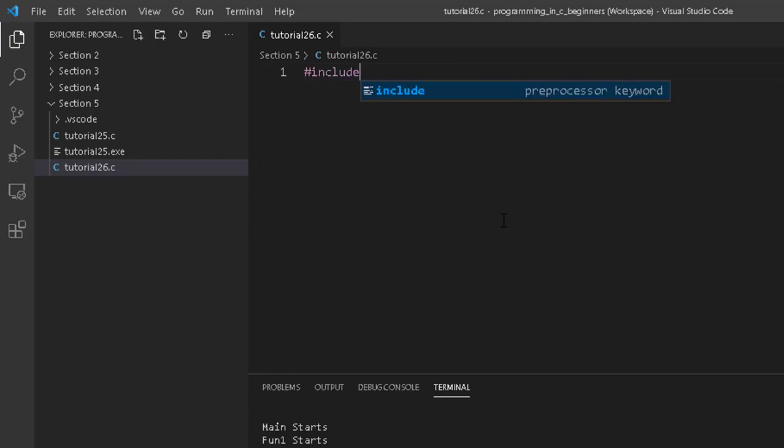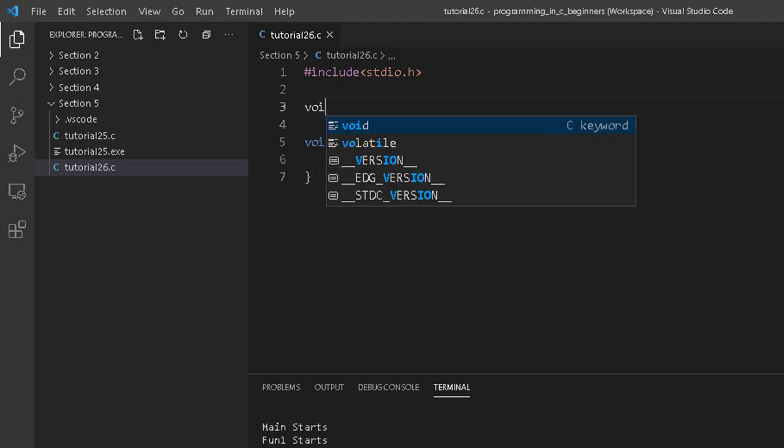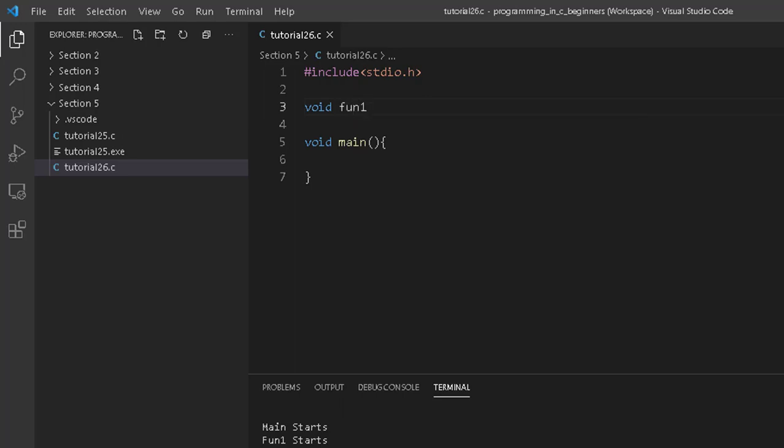I'm including stdio.h because I have to use the printf function. Now I'm creating a main, and I'm not returning anything from main, so I'm making it void main. Here we definitely need a function also, so I'm creating one function with the name fun1. Inside this function, I'm going to print the value that I will pass as a parameter. So let me accept a parameter. You can see the parameter name is x. Now I can access this x in the function. For example, I'm going to print the value of this x and see what happens.